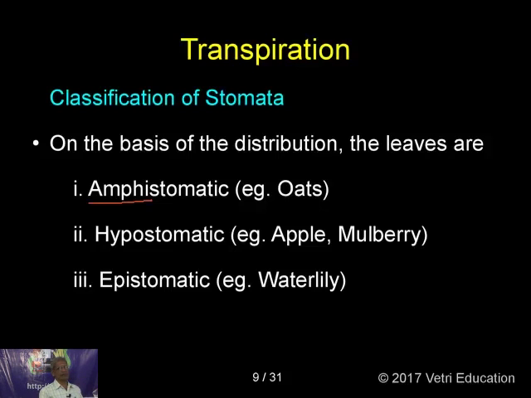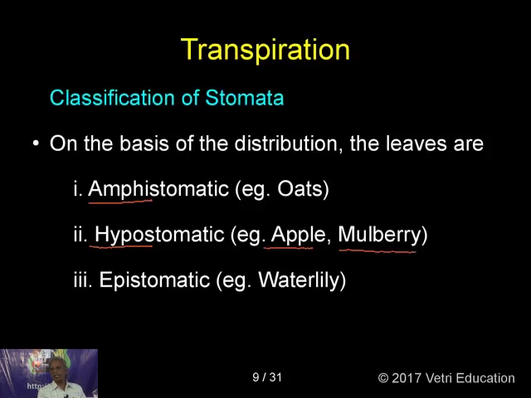So, amphistomatic: when the stomata are present on both the upper epidermis and lower epidermis of a leaf, that is called amphistomatic. A good example of this category is oats. Then hypostomatic. Hypo means below. When the stomata are restricted to the lower epidermis, you call the leaf hypostomatic. Good examples are apple and mulberry.